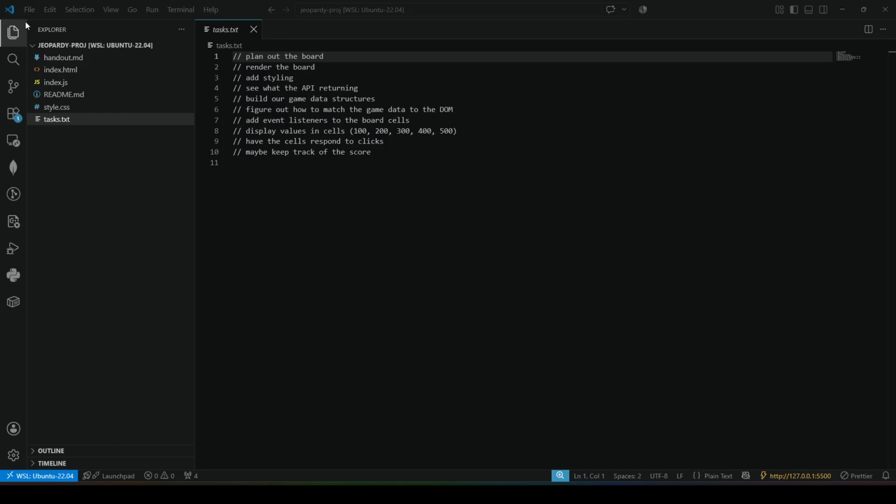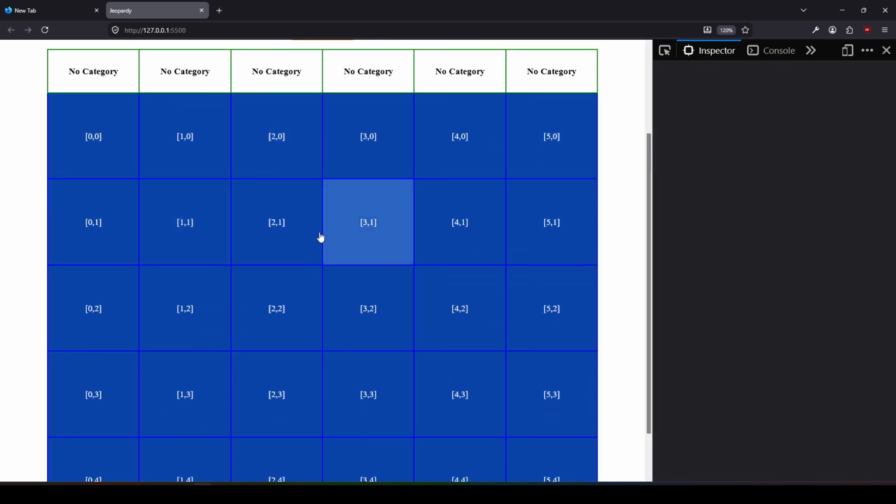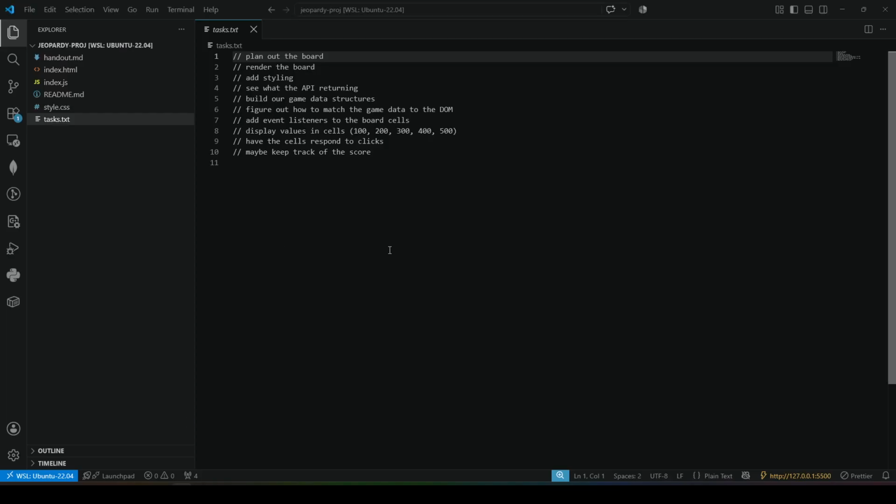All right, so where were we here? We have some sort of a board set up, essentially. So we have, well, we have some of our DOM. So let's get back to our dev tools. And let's take a look at our roadmap, or not really a roadmap, but more so a plan of action. So let's see.